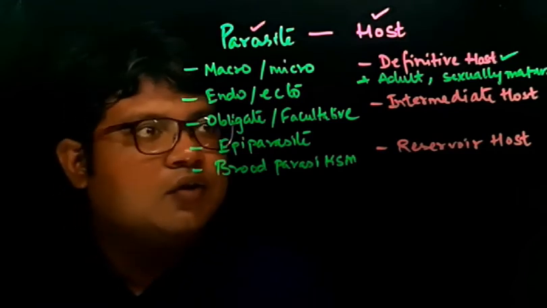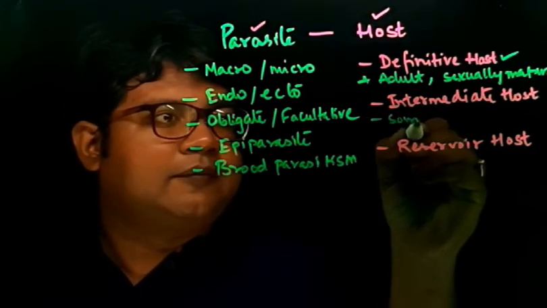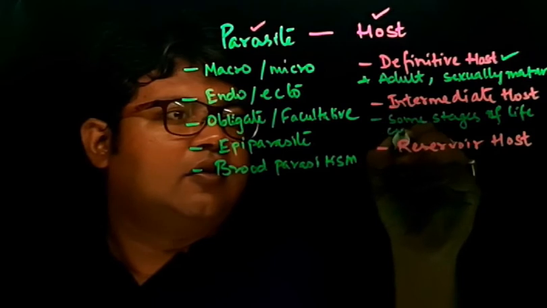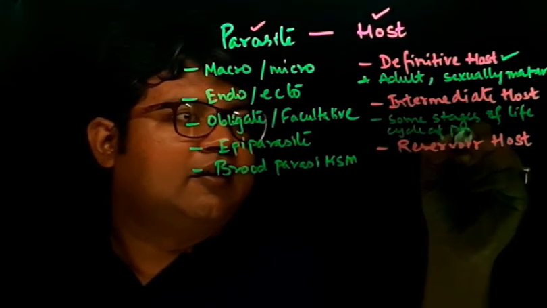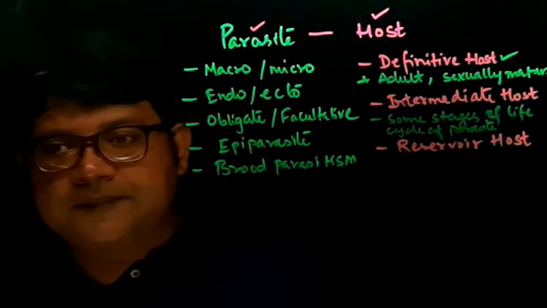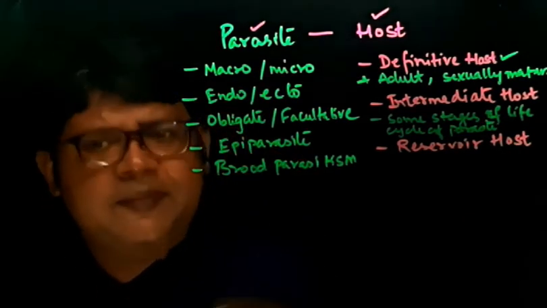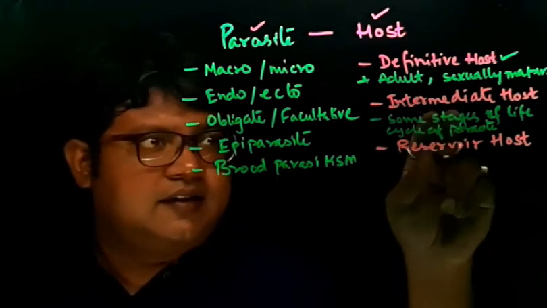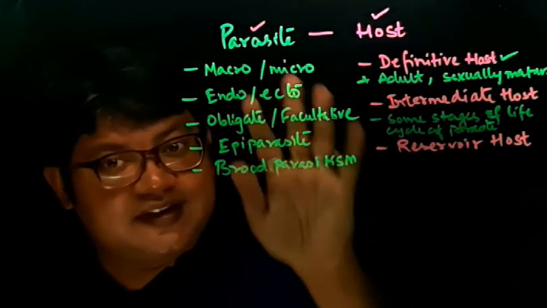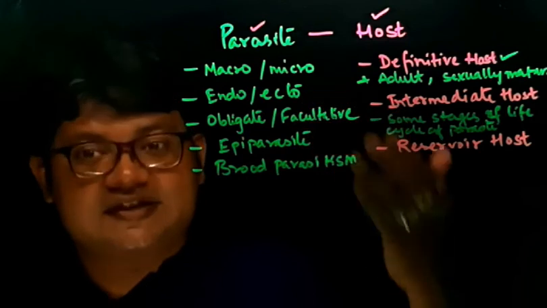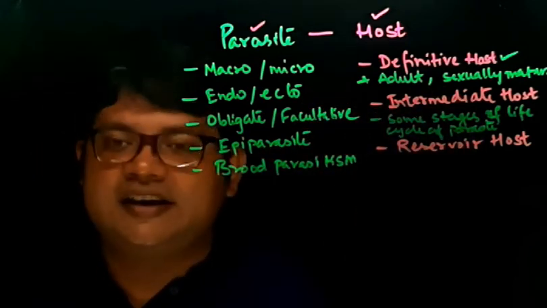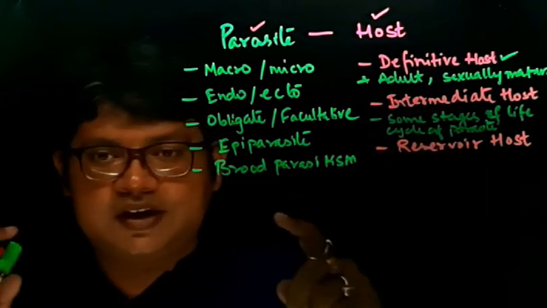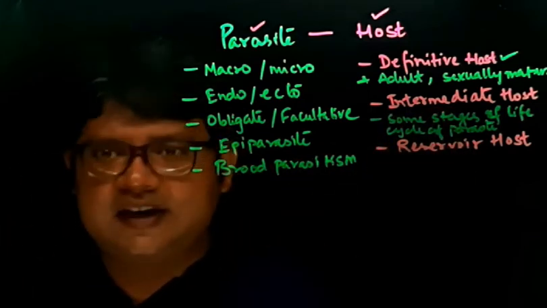So we can write down over here: some stages of life cycle of parasite. The parasite remains in the intermediate host where it may spend some stages of its life cycle. So that host where the parasite is spending some stages of its life cycle is called the intermediate host. So the definitive host is where it becomes adult or sexually mature, and in the intermediate host, some stages of the life cycle are spent.